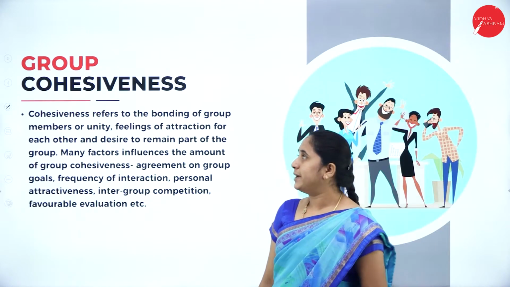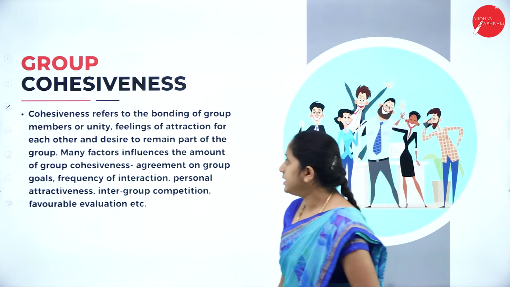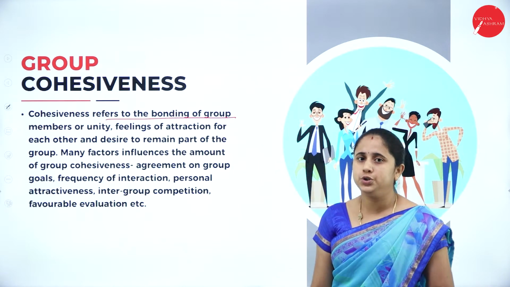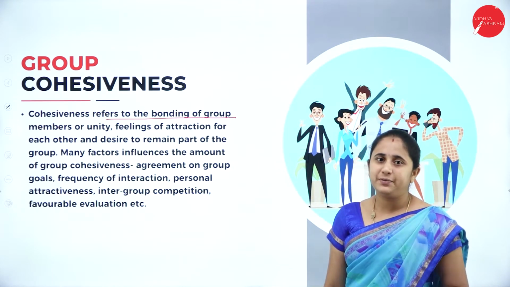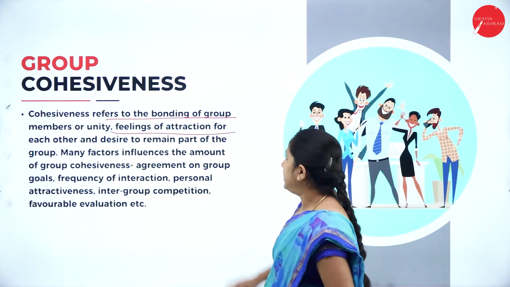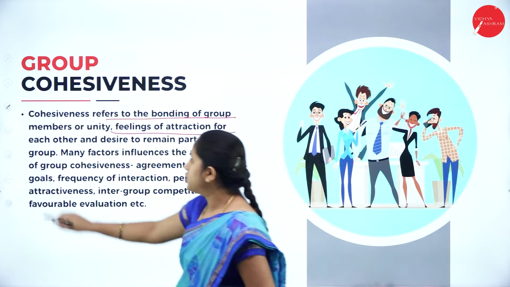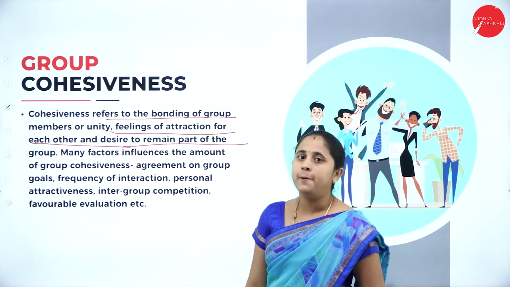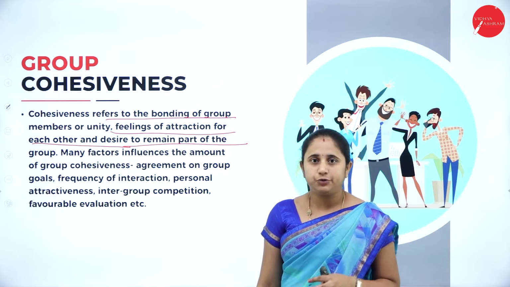So what do we mean by group cohesiveness? Group cohesiveness refers to the bonding or unity of group members. It is the bonding between the employees or group members: unity, a feeling of attraction for each other, and the desire to remain part of the group. The desire to be a part of the group.